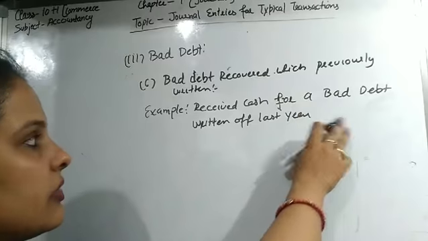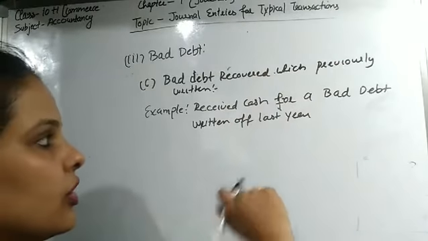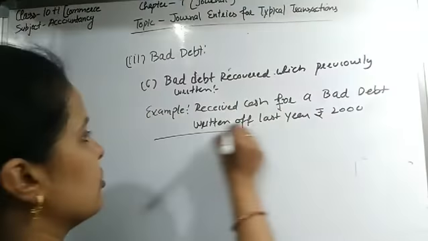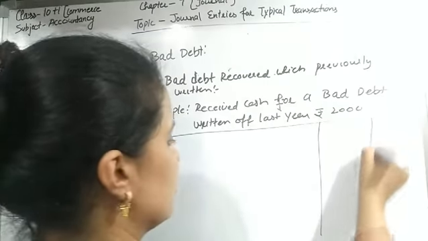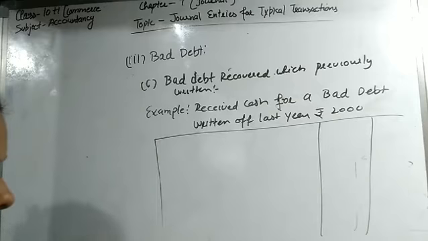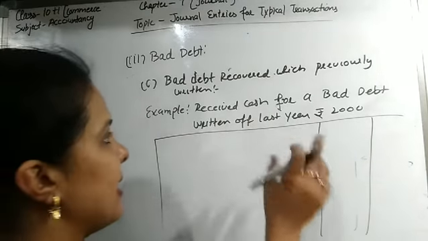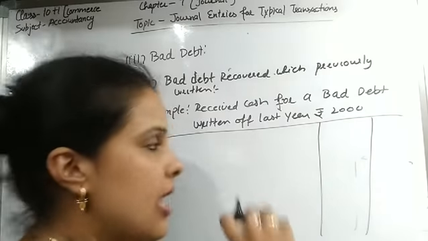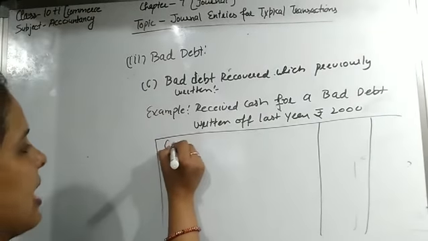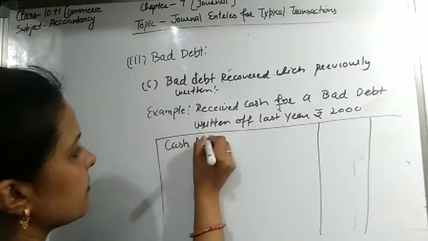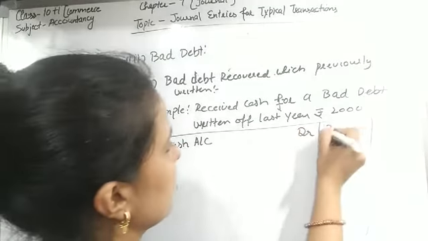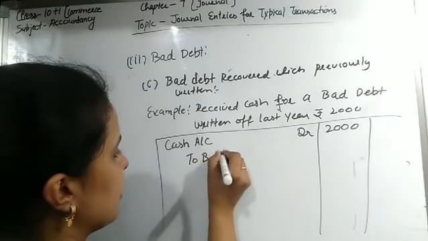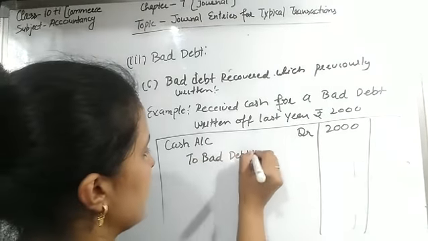So bad debt is recovered which was previously written off. So rupees 2000. This is the gain of the business, students. At that time the amount is received and bad debt recovered is the gain. It is the income. So bad debt recovered account should be credited and the entry will be: cash account debit with 2000 to bad debt recovered account.